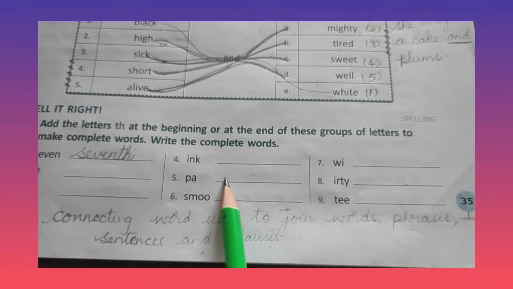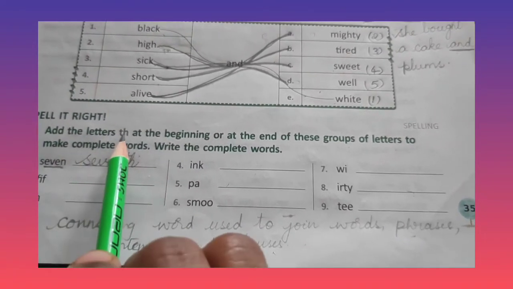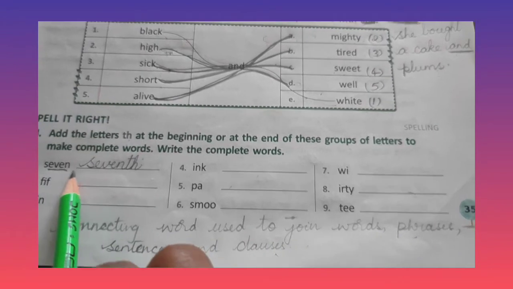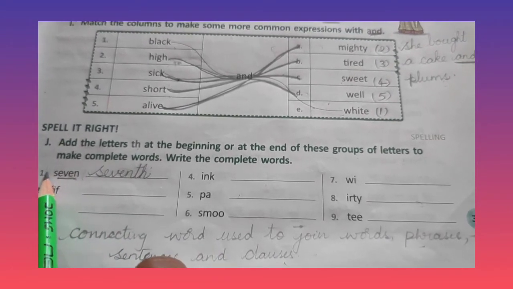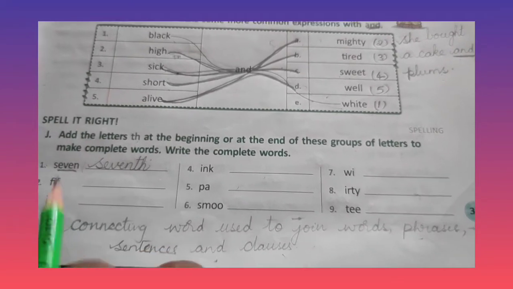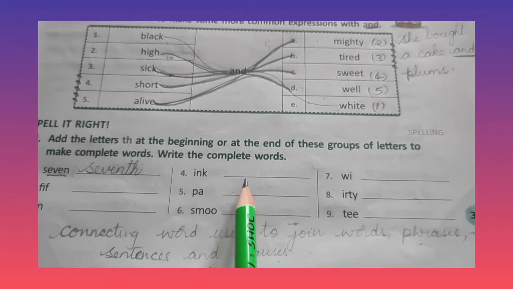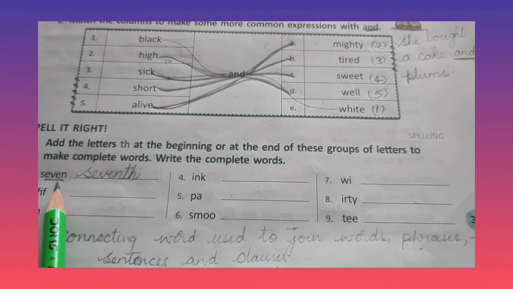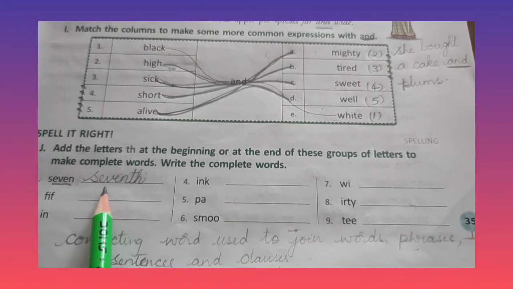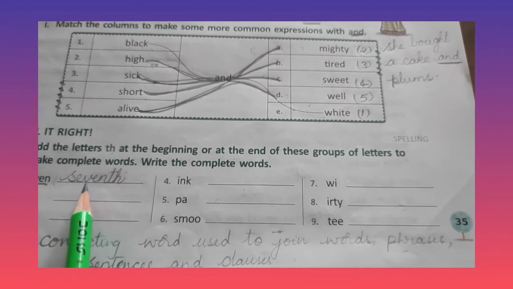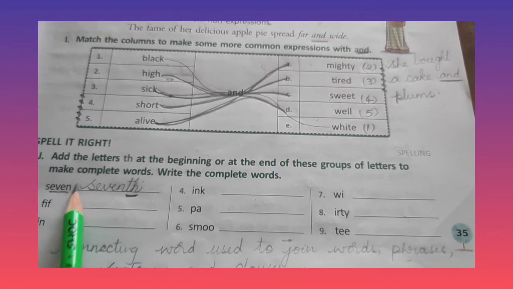For those words, you have to add TH, whether it is at the end of the word or at the beginning. You have to add TH to this word and write a new word here. For example, it is SEVEN, 7. You can write here seventh. SEVENTH. I have added the TH here at the end of the word.